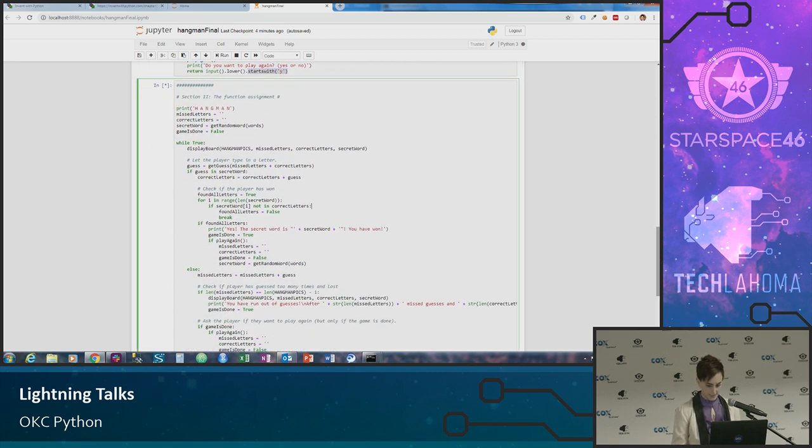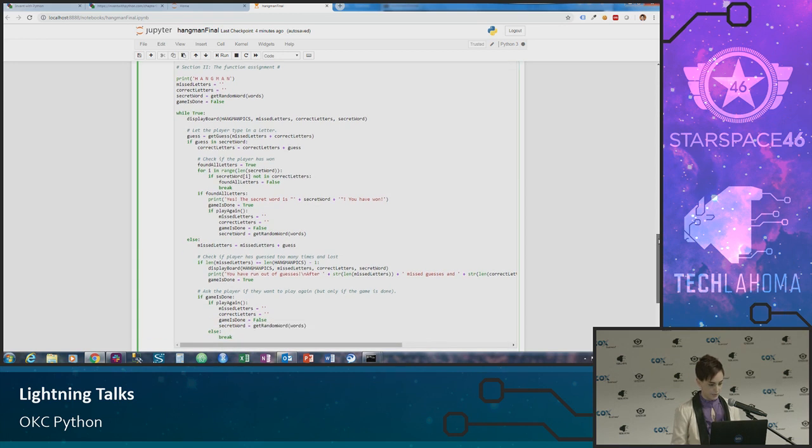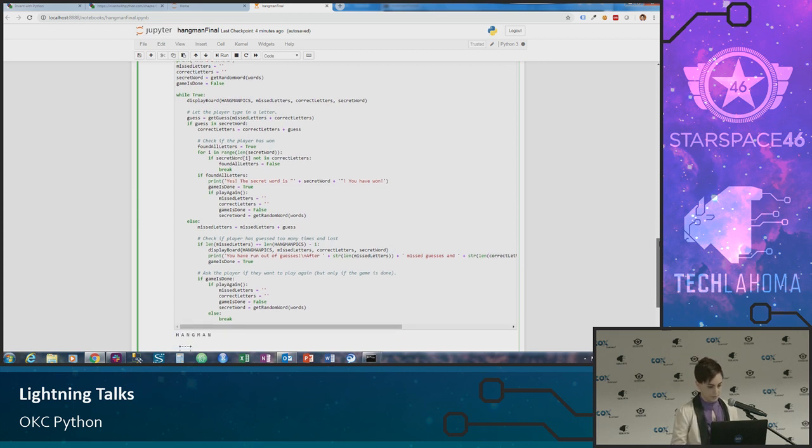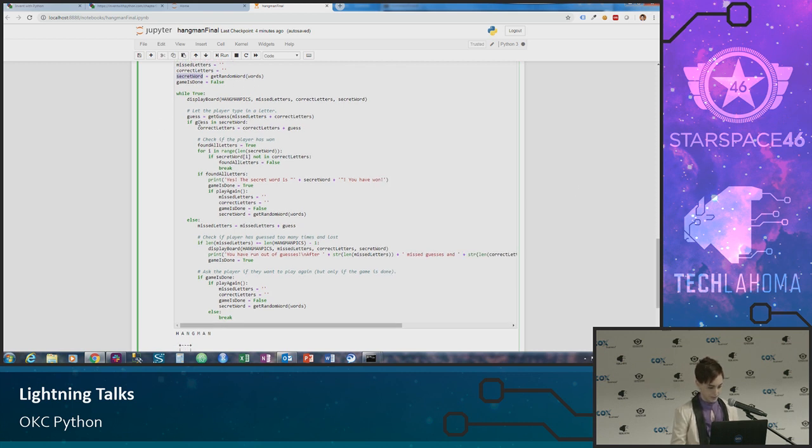I've broken it up into this next cell block where we're actually making the assignments to start playing the game. So we've set it up. We have our ASCII characters, we have our list of words, we have the functions all set up, and these are the function assignments. So we're actually assigning the word list that we set up to our secret words here. And we're making the assignments that if the guess is in the secret word, then we assign that to the correct letters variable.